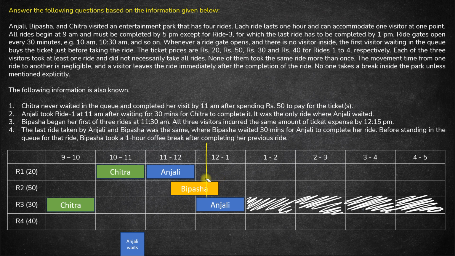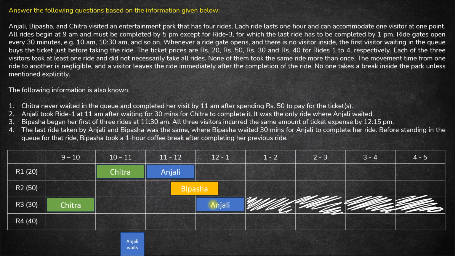And now what happens is, even by 12:15 at this point of time, Anjali has spent 20 rupees here, 30 rupees here, total 50. Bipasha has taken just 1 ride and she has spent 50 rupees. Chitra has spent 20 plus 30, 50 rupees so far. Okay. And now coming to this last point, the last ride taken by Anjali and Bipasha was the same. Now what could be this last ride which was taken by Anjali and Bipasha?